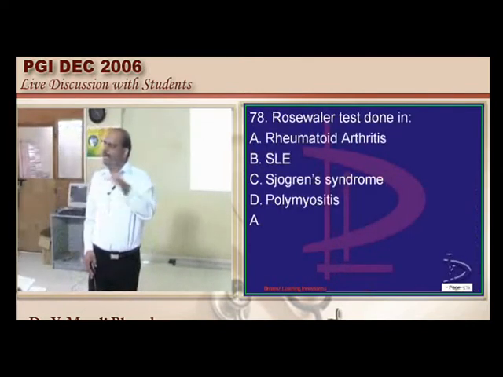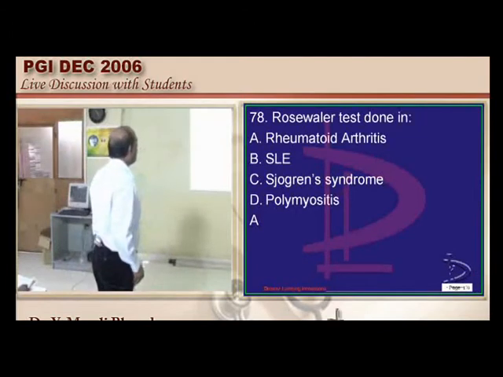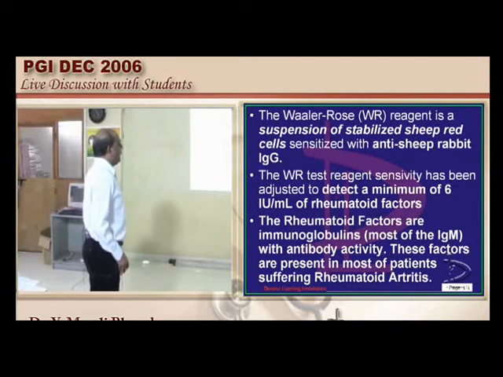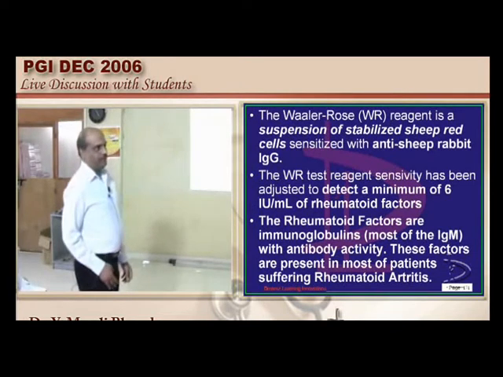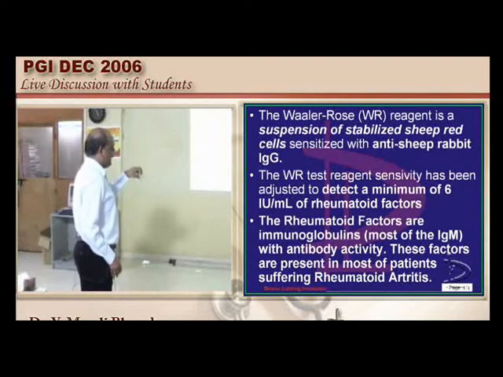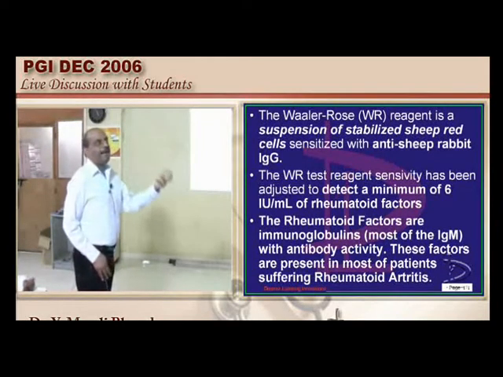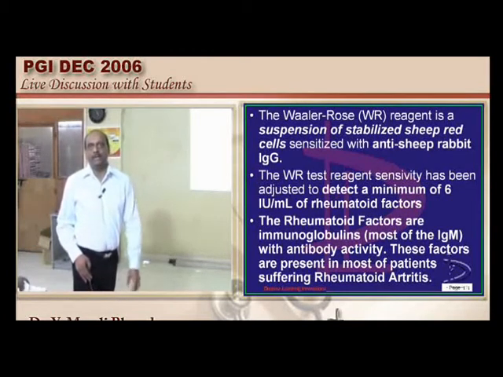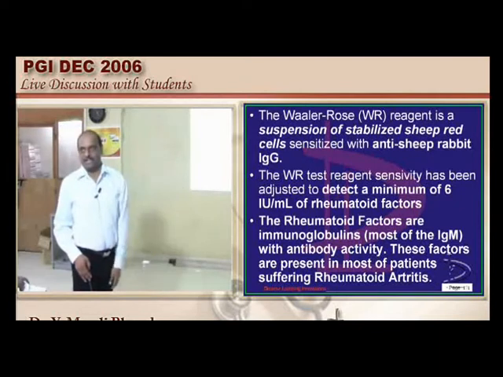What is Rose-Waller's test, doctor? Basically, there is a suspension of sheep RBCs which are sensitized with immunoglobulin G, and typically these can recognize the rheumatoid factors. So that immune reaction is observed in the case of Rose-Waller's test.